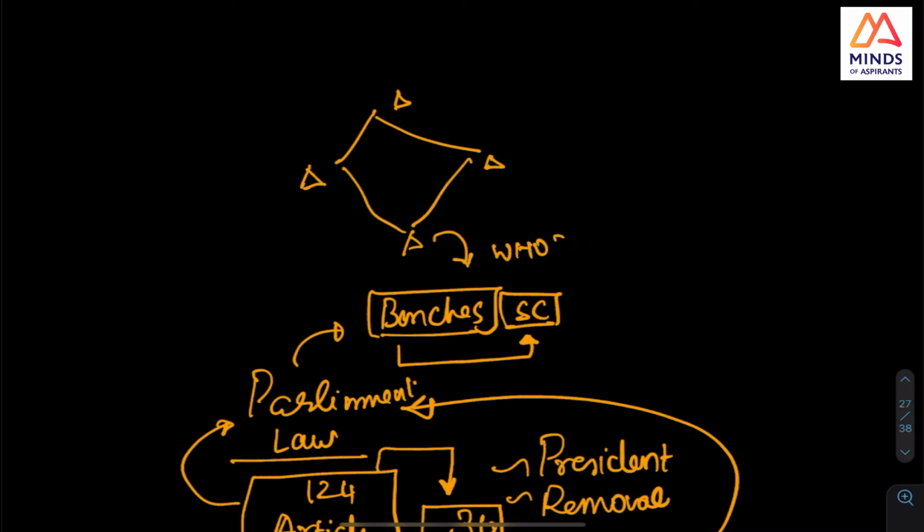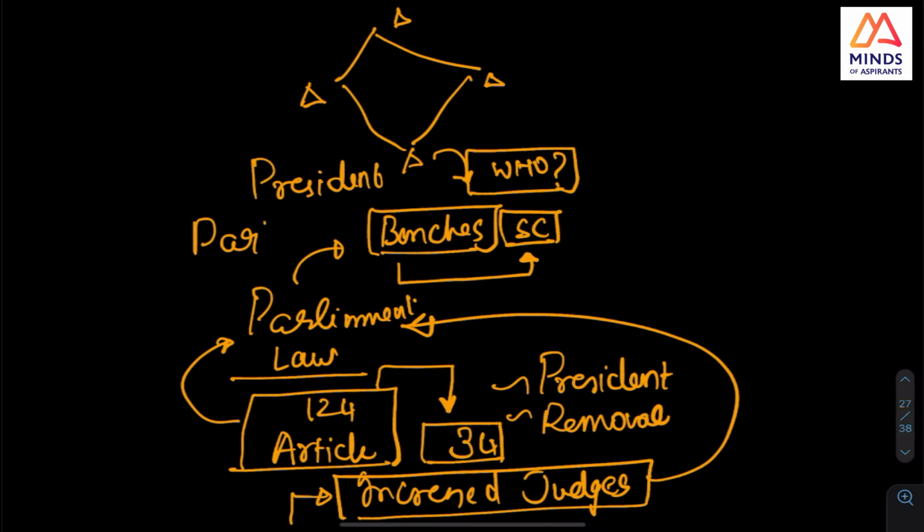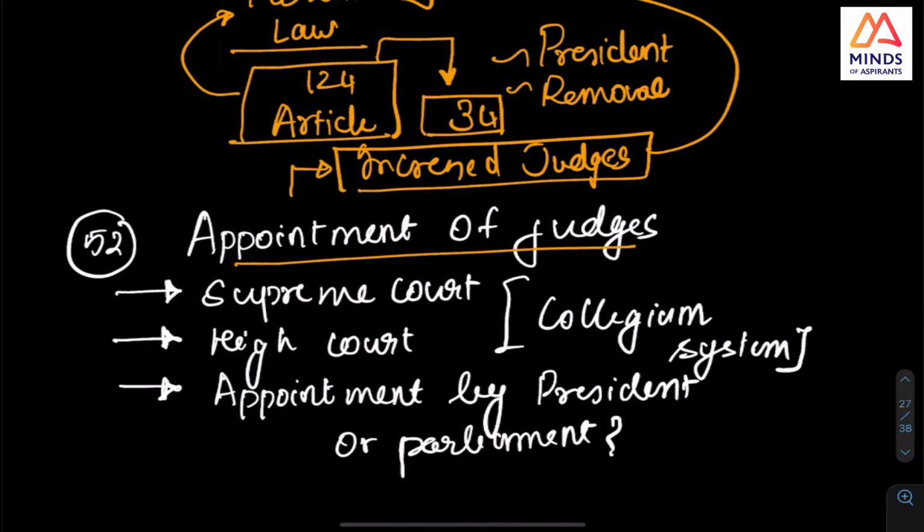Who can do this? You should now check whether it can be done by the president or by Parliament. Whether the CJI, Chief Justice of India, in consultation with the president can do this, or Parliament has anything to do with this circuit. You should check it.